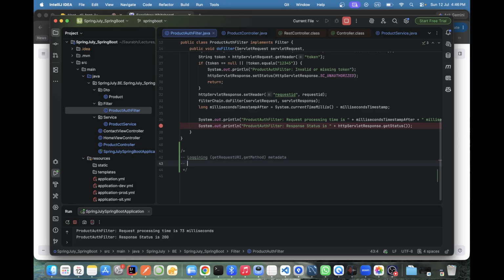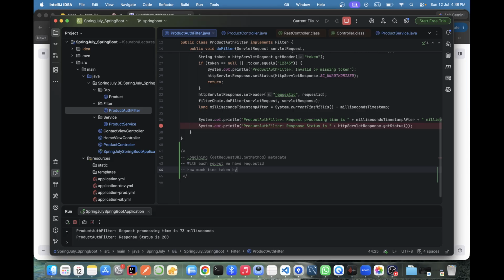What was the second scenario? With each request, there should be one dedicated ID. Correct. In the request, we have a request ID. Okay? And the third one? How much time is taken by the request to get a response.